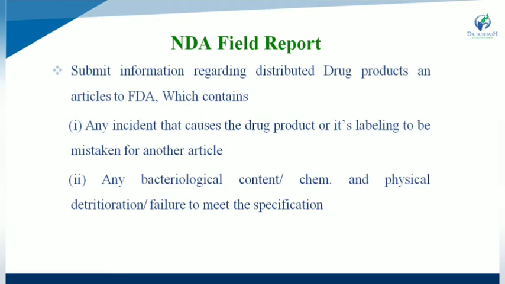And second one is any bacteriological contamination or chemical and physical deterioration, otherwise failure to meet the specifications. So all are included in information regarding drug distribution to the FDA.